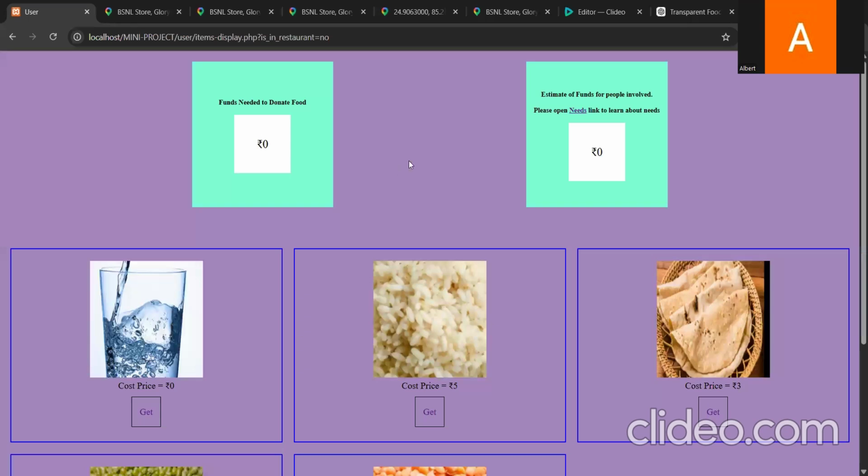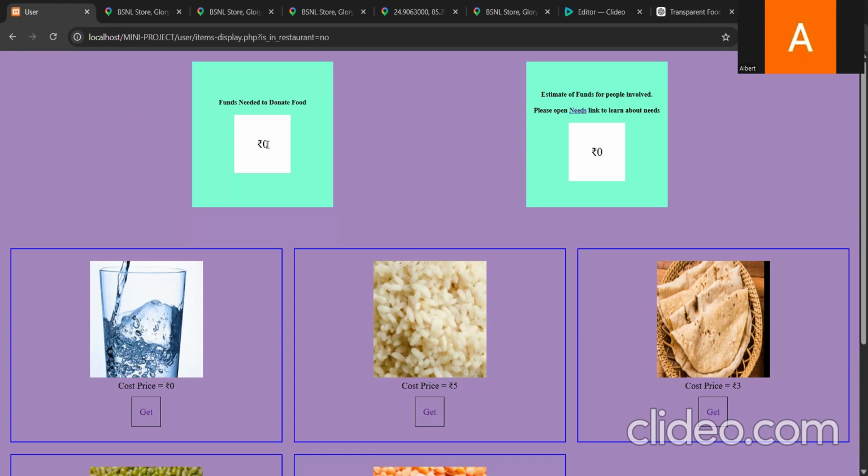Well, I'll try to explain. When the restaurant starts, initially this fund and this fund both are initialized to zero. So initially you see zero over here, right? That I try to implement in the code.